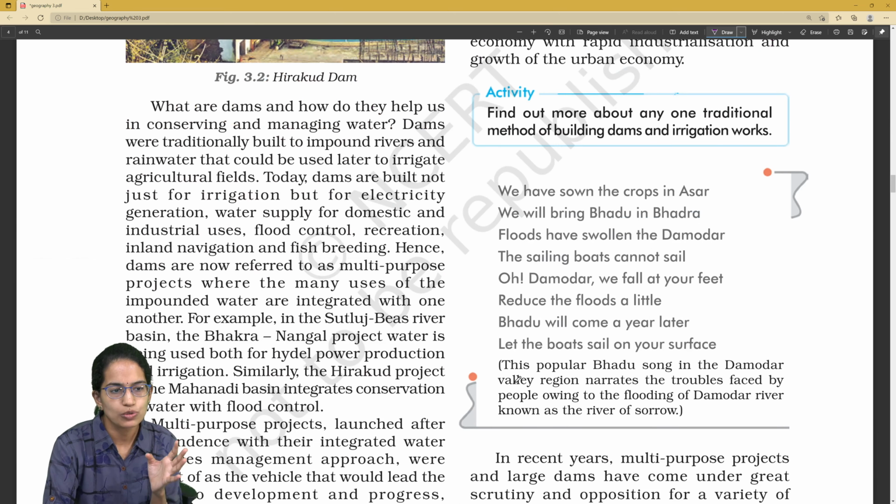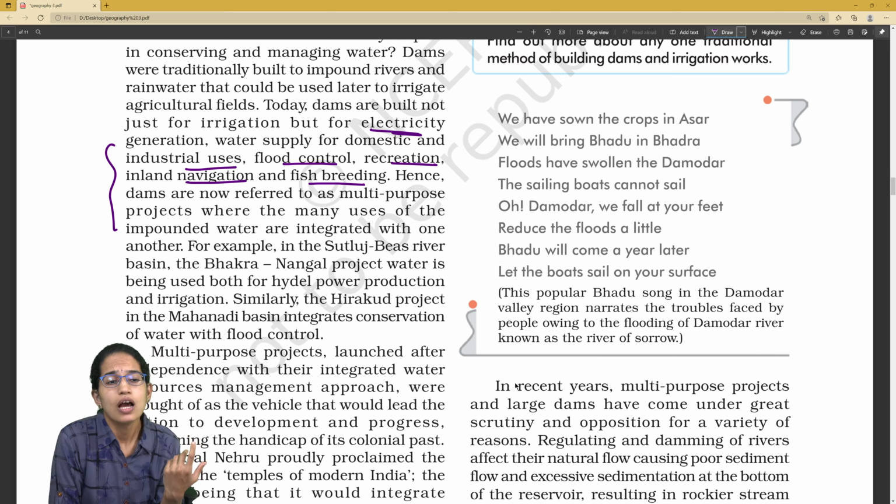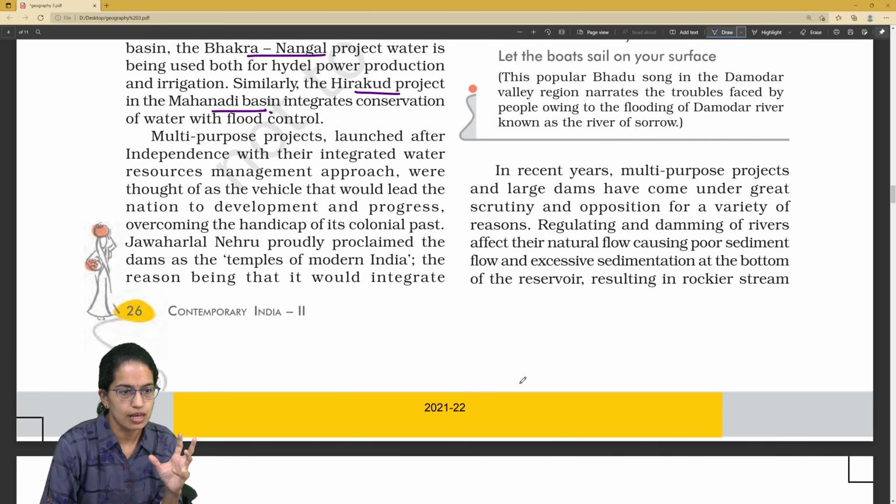How do dams control water, and besides electricity, what are their other uses? Flood control, fish breeding, recreation, inland navigation, industrial uses and domestic usage are some examples. Some major projects: Bhakra Nangal on the Satluj and Beas rivers, and similarly Hirakud on the Mahanadi river in Odisha. Who called dams the temples of modern India? It was the hydroelectric power projects, called temples of modern India by Jawaharlal Nehru.